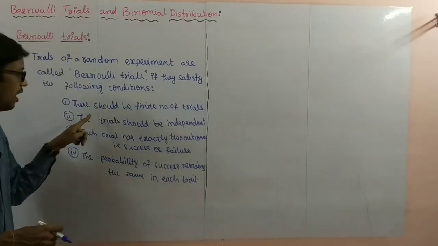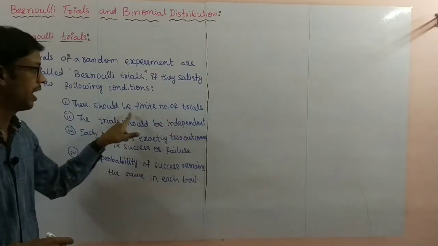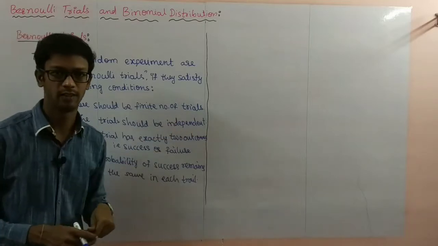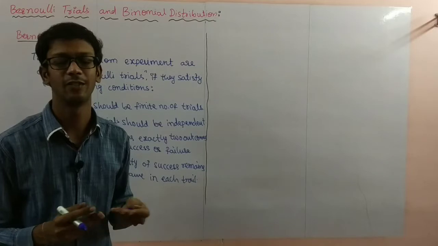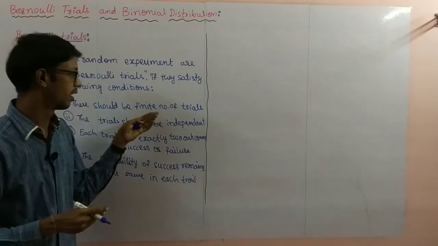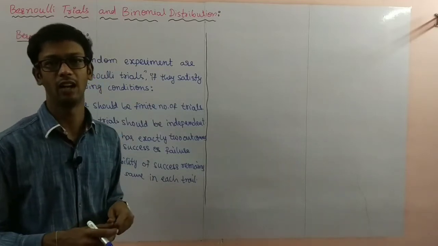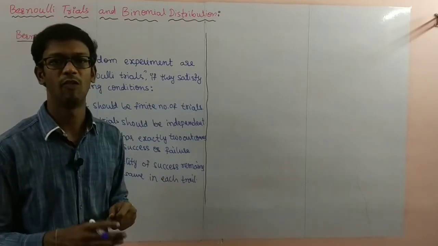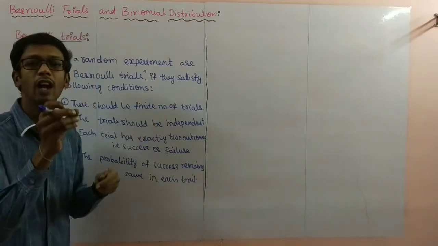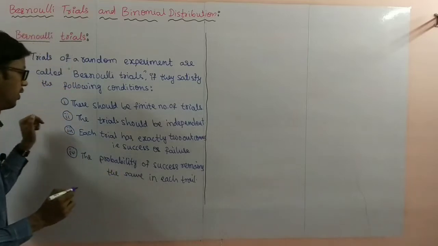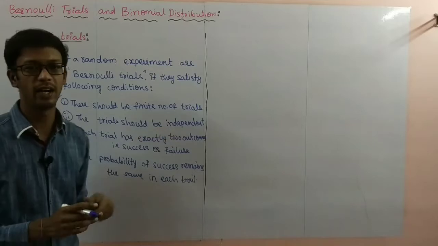Number 1, there should be a finite number of trials. Compulsory, we have to know the number of trials. If infinitely many trials are there, we can't get the result. For example, 1000 times tossing a coin is a finite number of trials, which means we know the number of trials.